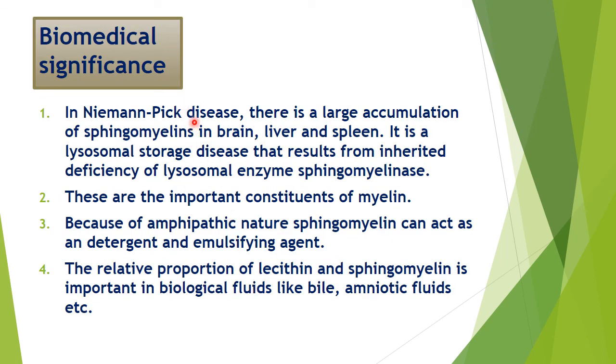Now the biomedical importance of sphingophospholipid: they are very important in Niemann-Pick disease, where there is a large accumulation of sphingomyelins in brain, liver and spleen. It is a lysosomal storage disease that results from inherited deficiency of the lysosomal enzyme sphingomyelinase. These are important constituents of myelin. These are amphipathic in nature and can act as detergent and emulsifying agent. The relative proportion of lecithin and sphingomyelin is important in biological fluids like bile, amniotic fluid, etc.